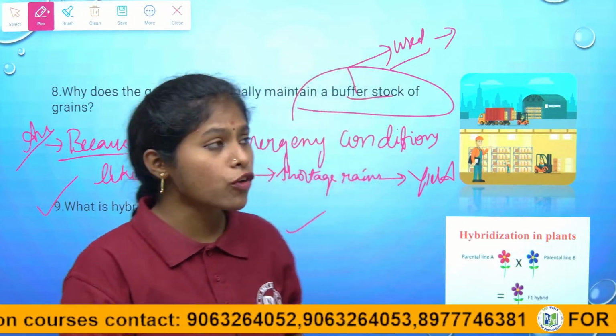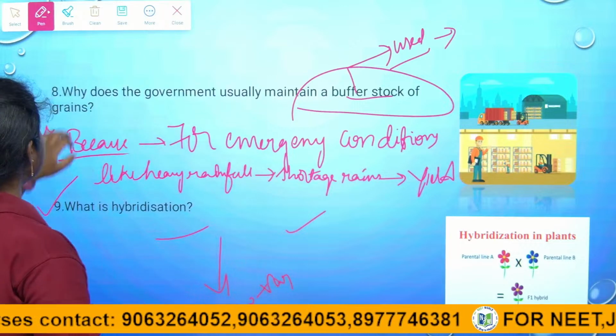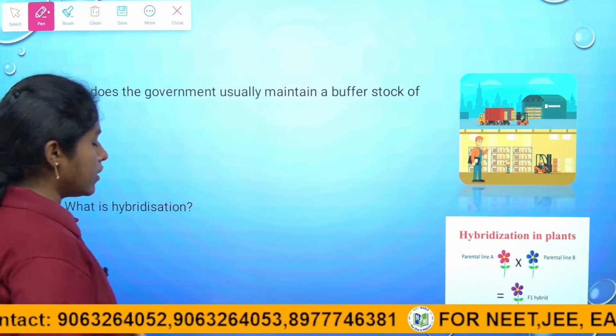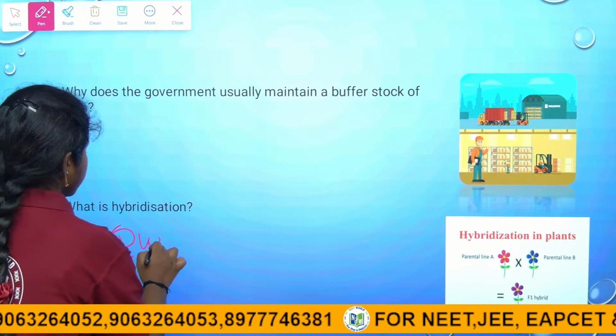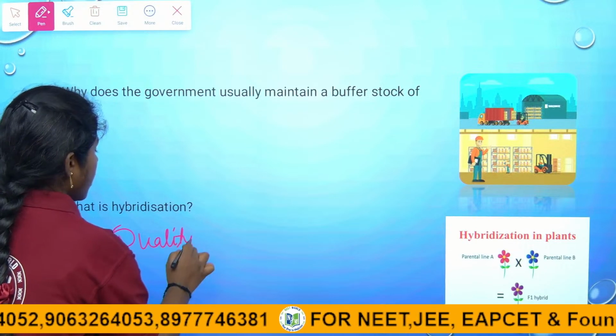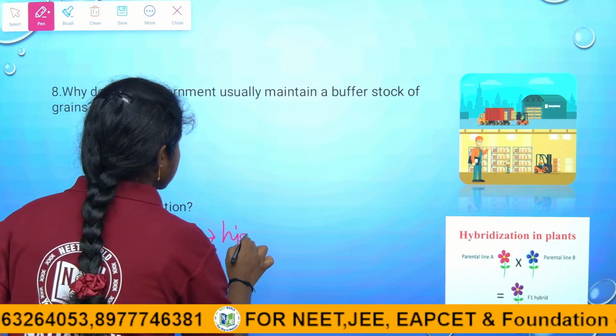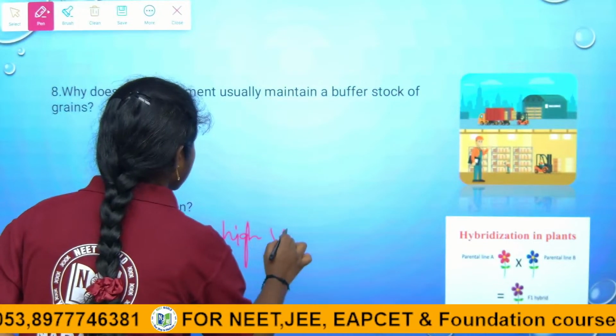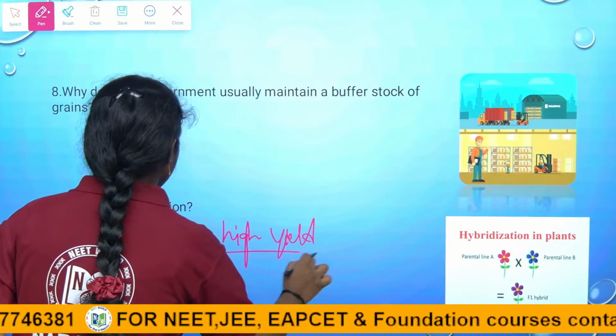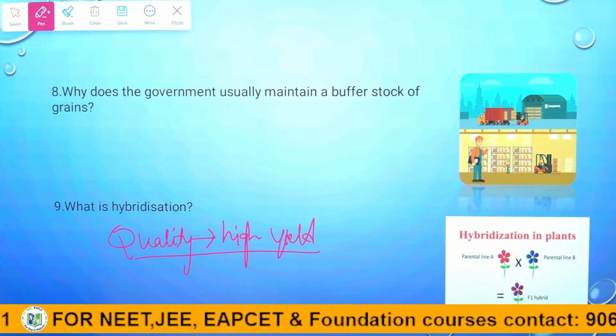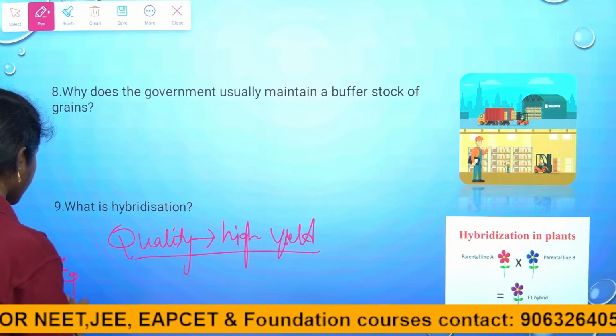For the purpose of high yielding crops, for the quality of crops, and for the higher yield, hybridization should be developed. For example, in North India,